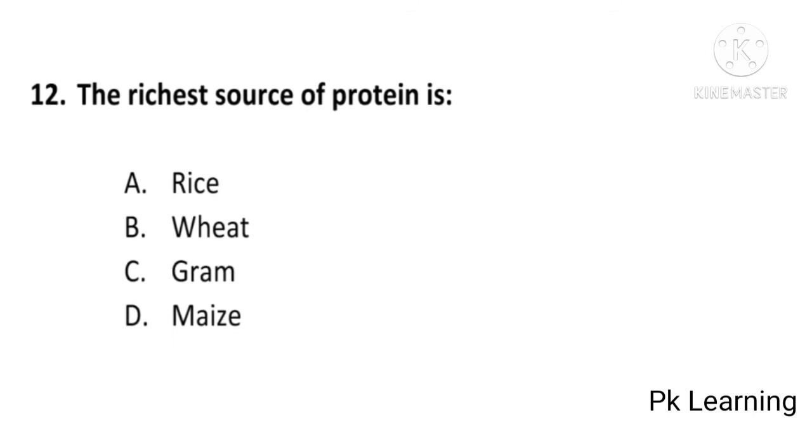And next question is, the richest source of protein is rice, wheat, gram, or maize. And answer is C, gram. Richest source of protein is gram. C is correct option.